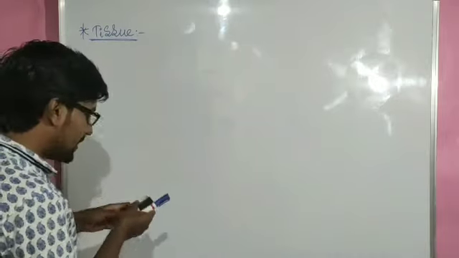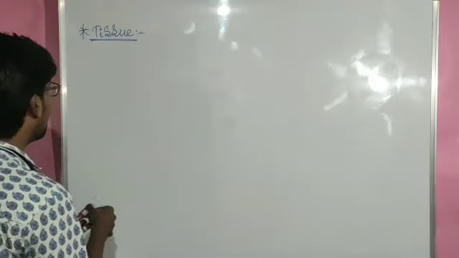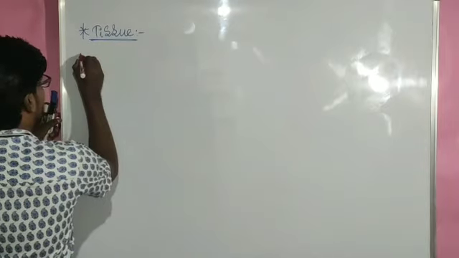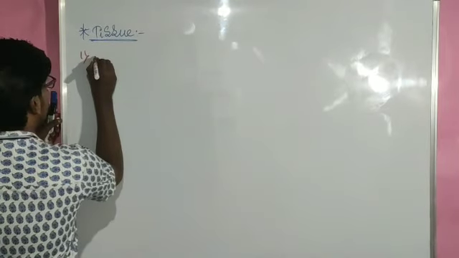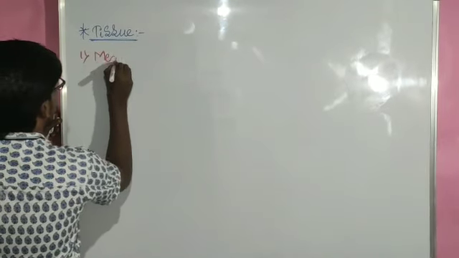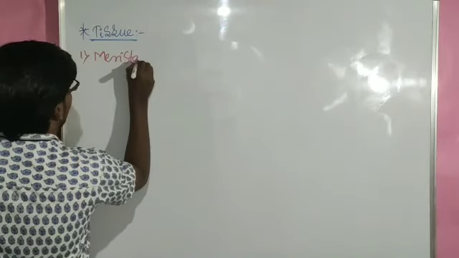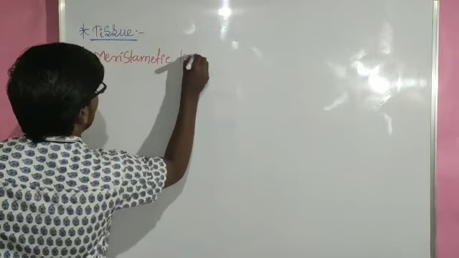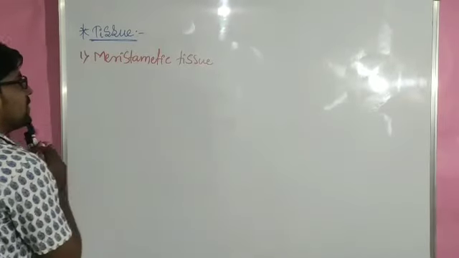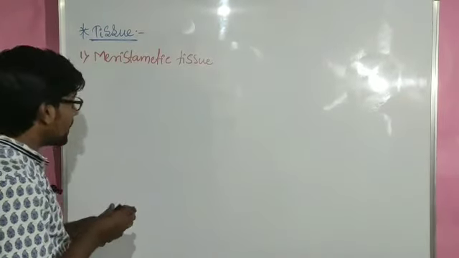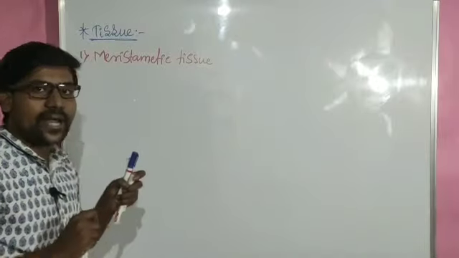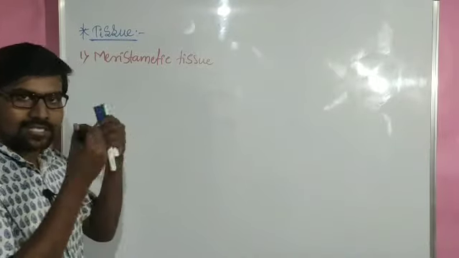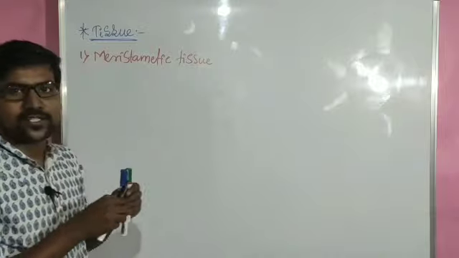Then, if we consider the first one, in the tissues, I am talking about the plant tissues. Let me consider the first one: meristematic tissue. In the meristematic tissue, as we already know, this is a group of continuously dividing cells. So whatever cells are present here, all the cells are continuously dividing.